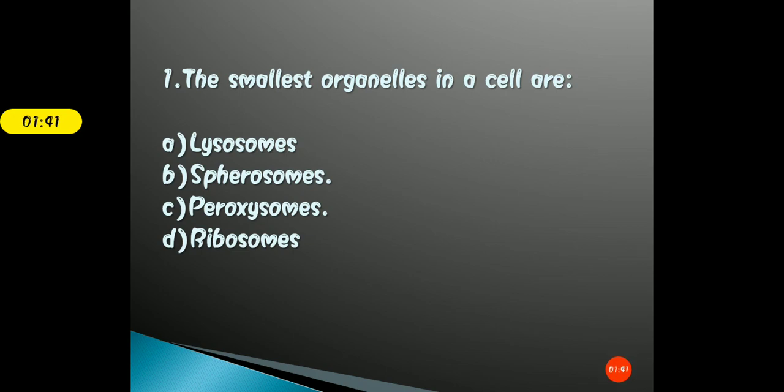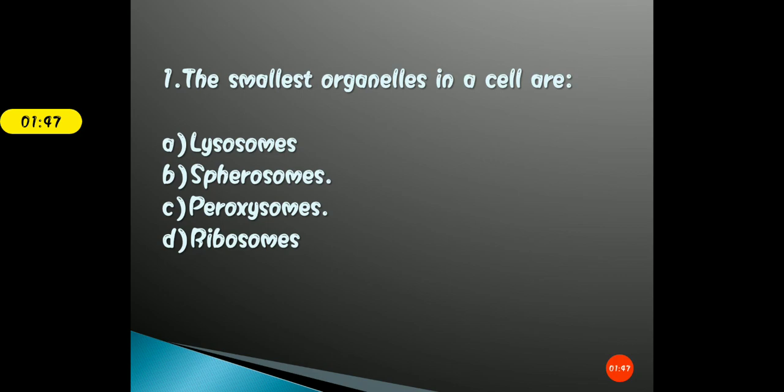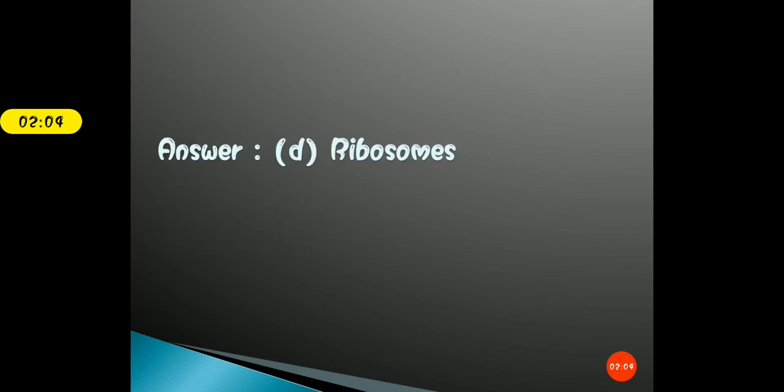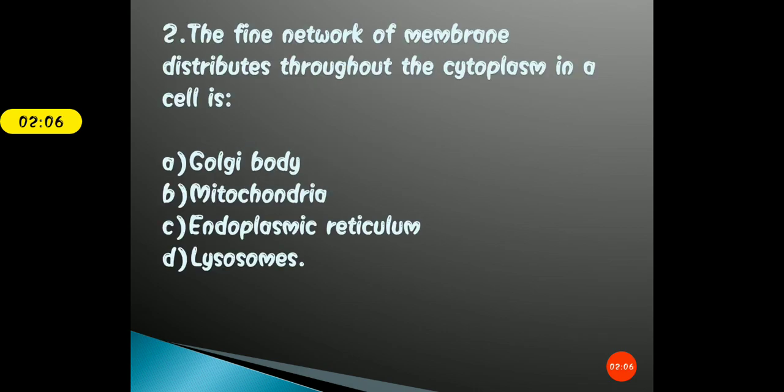Okay, so the correct answer for this question is option D, that is ribosome. Students, you know very well that ribosomes are the site of protein synthesis. In prokaryotes, it is of 70S type, made up of 50S and 30S subunits. In eukaryotes, it is of 80S type, made up of 60S and 40S subunits. Clear?